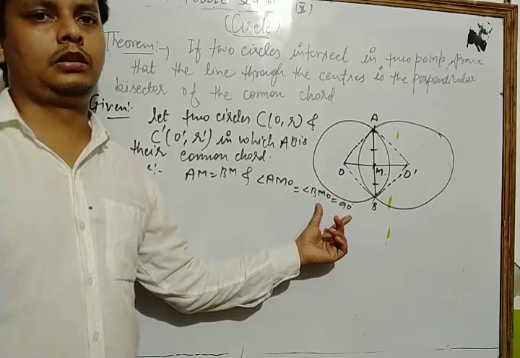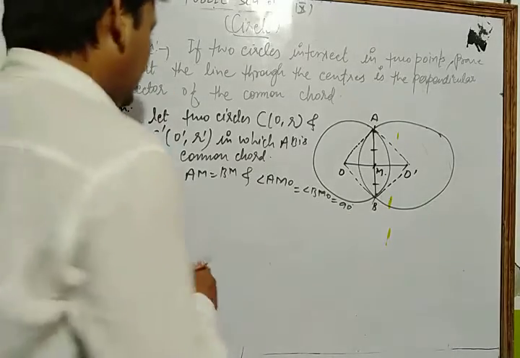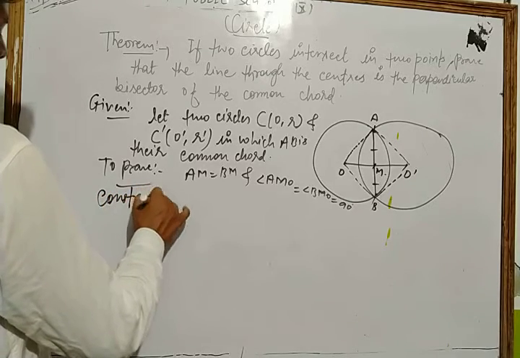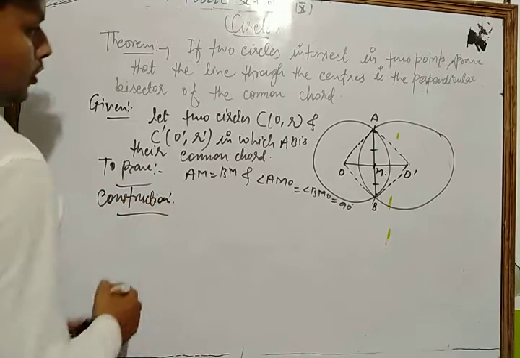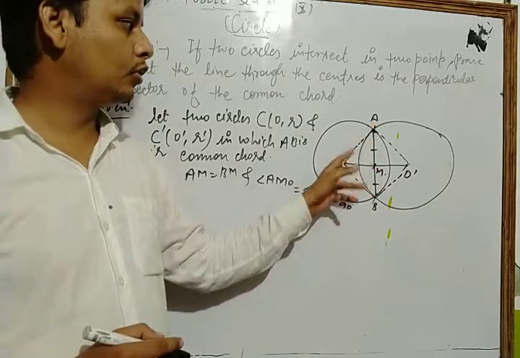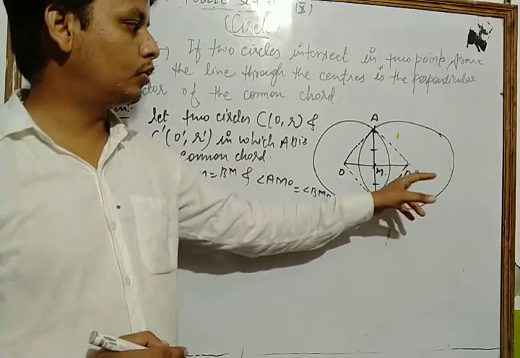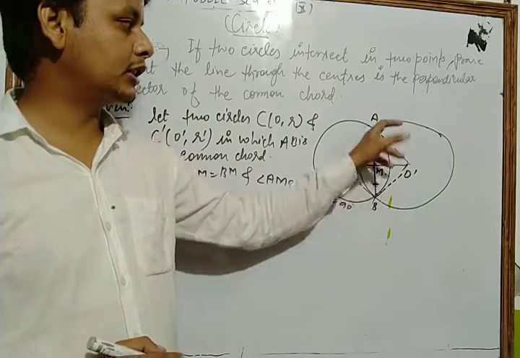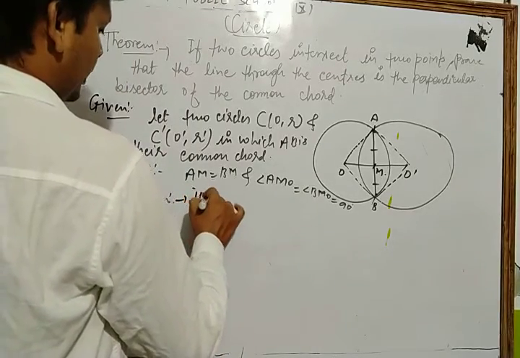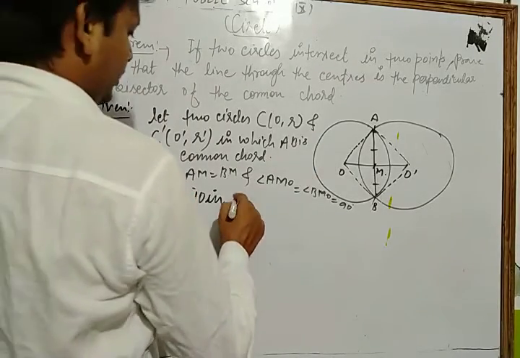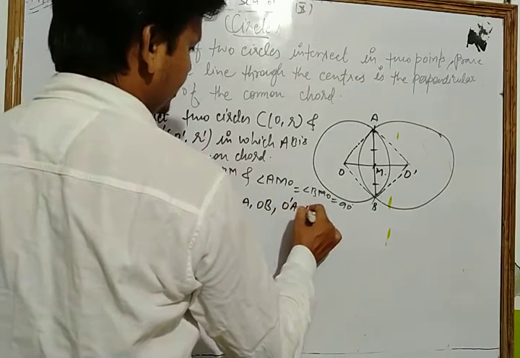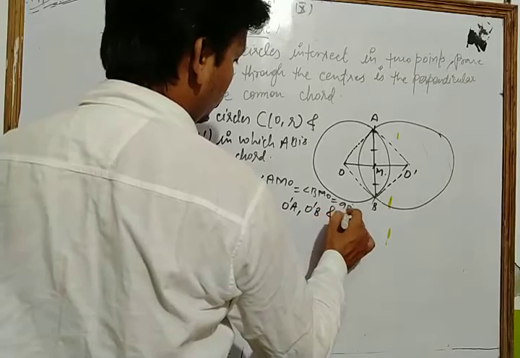Now we have to do some construction in that theorem. Join OA, OB, O dash A, O dash B and OO dash.